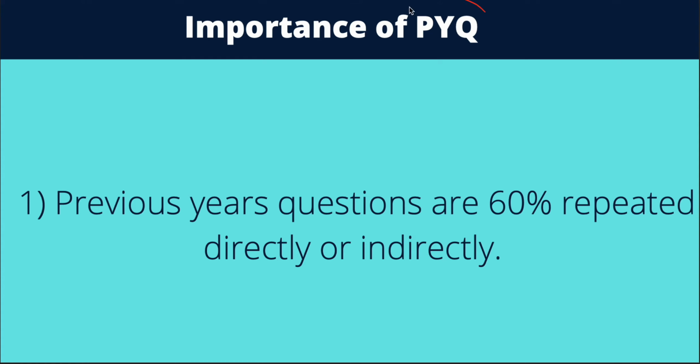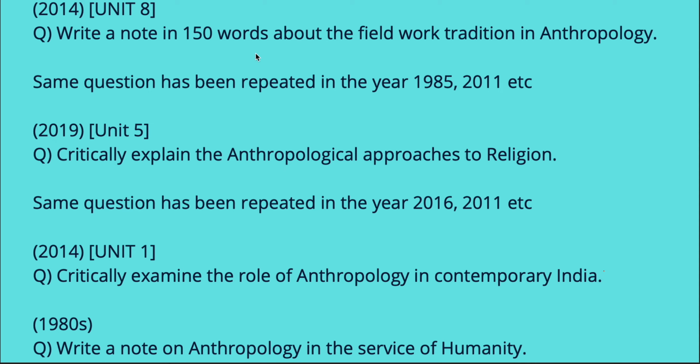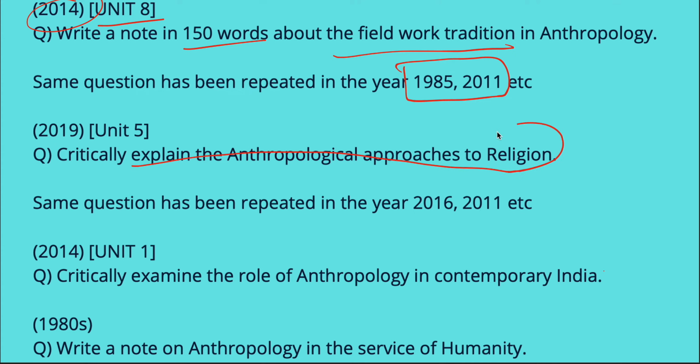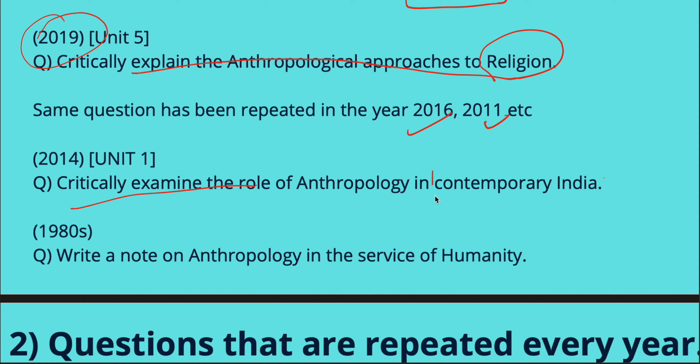Now, let us understand what is the importance of previous year's questions. First and foremost important thing is previous year questions are 60% repeated directly or indirectly. Just for example, there was a question in 2014 based on unit 8. Write a note in 150 words about the fieldwork tradition. This question was repeated in 1985 as well as 2011. Similarly, critically explain the anthropological approaches to religion, repeated in 2011, 2016 as well as 2019. Critically examine the role of anthropology in contemporary India, 2014. The same was repeated in the 1980s.